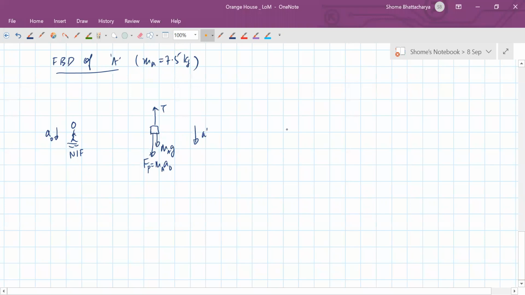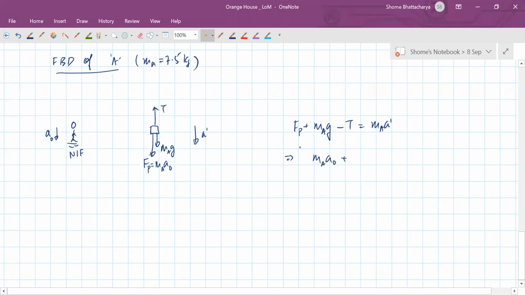So for the block A, the equation will become pseudo force plus weight minus tension is equal to mass into acceleration. So pseudo force will be m a naught in magnitude.